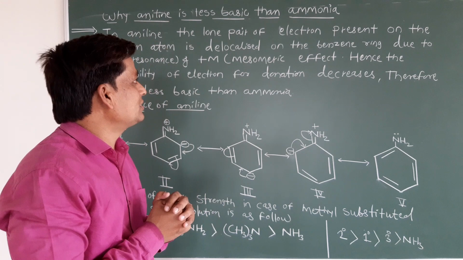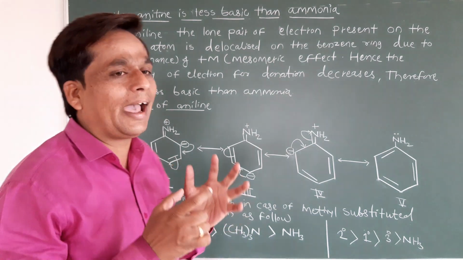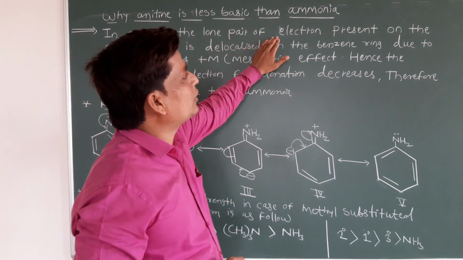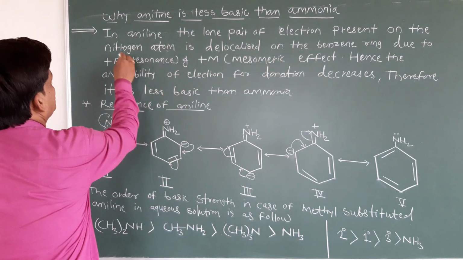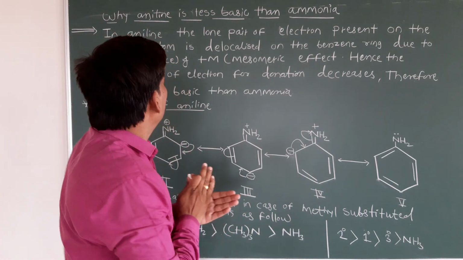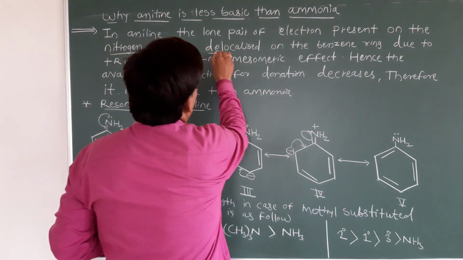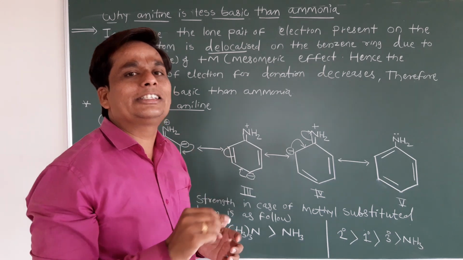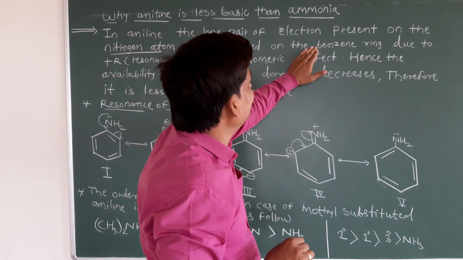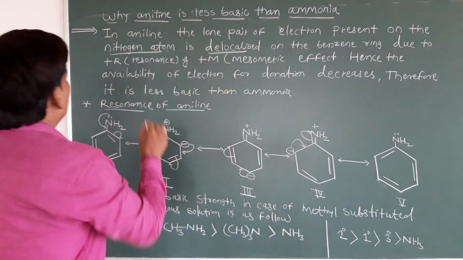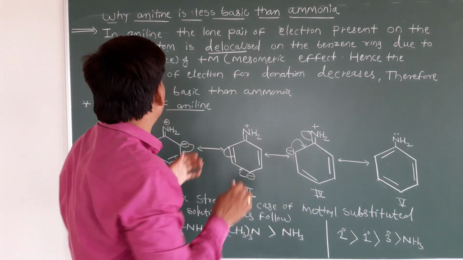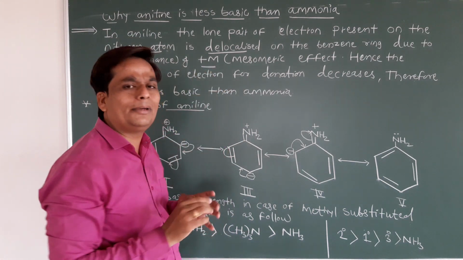Just see students, in aniline the lone pair of electrons is present on the nitrogen atom, and it is delocalized. Delocalized means there is a shifting of pi electrons, the double bond will shift on the benzene ring due to the plus R, the resonance effect, and plus M, the mesomeric effect.